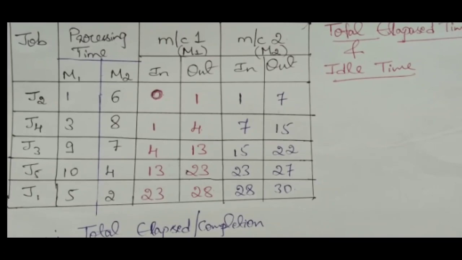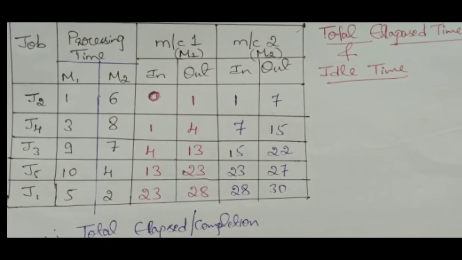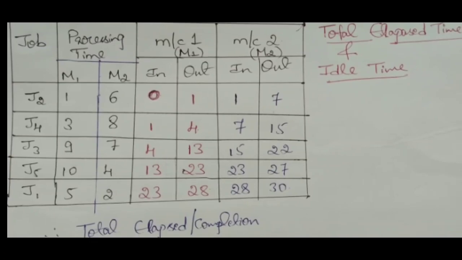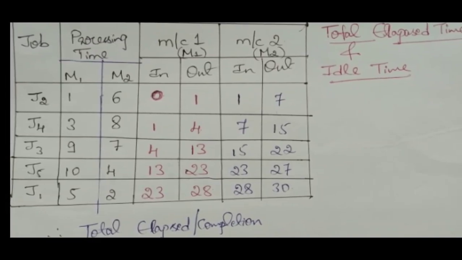For J5, in time is 13 plus the processing time for J5 on M1, which is 10. 10 plus 13 is 23. Next job 1, that is J1, in time is 23 and the processing time is 5, therefore 23 plus 5 is 28.